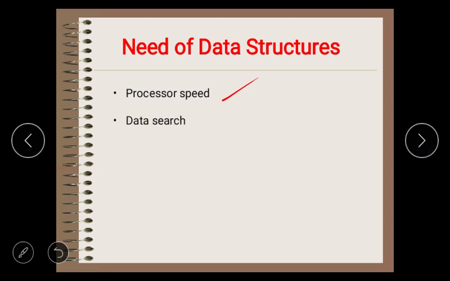And the second one is data search. Consider an inventory size of 10^6 items in a store. If our application needs to search for a particular item, it needs to traverse 10^6 items every time. It results in slowing down the search process. And the third one is multiple requests. If thousands of users are searching the data simultaneously on a web server, then there are chances that a very large server can fail during that process.